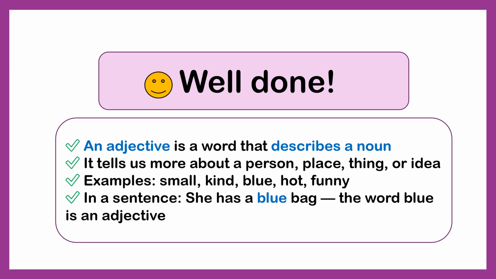Adjectives help us add detail and color to our sentences. An adjective is a word that describes a noun. It tells us more about a person, place, thing, or idea. For example, small, kind, blue, hot, funny. In a sentence, she has a blue bag. In this sentence, the word blue is an adjective that is describing the bag. You are learning really fast. Keep going. Next one.